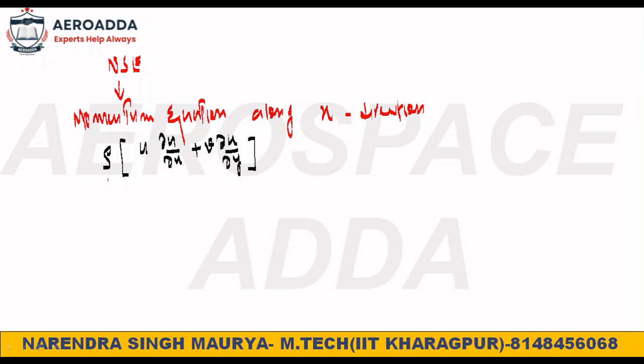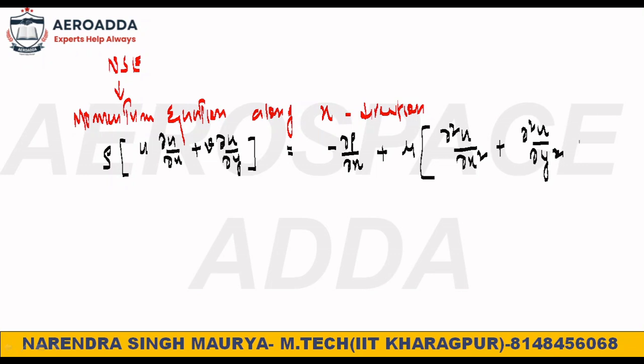Then on the right side it was minus dou p by dou x, plus the frictional or viscous force, which is dou square u by dou x square plus dou square u by dou y square. That problem is sorted here. Your problem is sorted now.